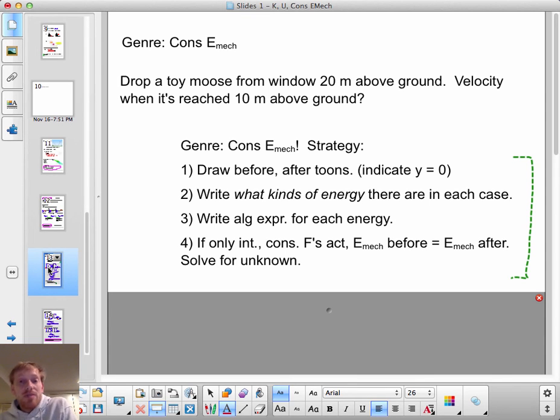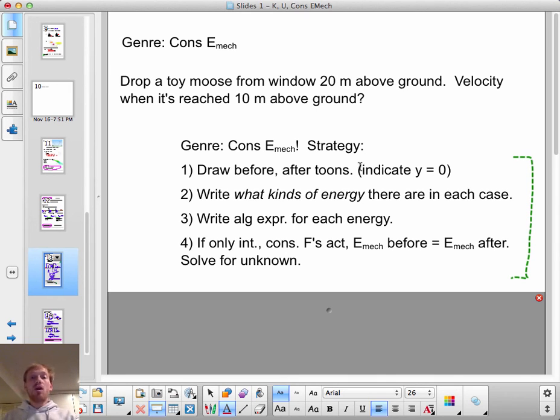Well, you know how to solve this from constant acceleration, but it'll actually go faster if you can use mechanical energy. If you can solve a problem with conservation of mechanical energy, I recommend you do it because it'll go faster. Here's how you draw it. It's very much like conservation of momentum problems. Draw a before and an after cartoon and indicate where you choose to call y equals 0.